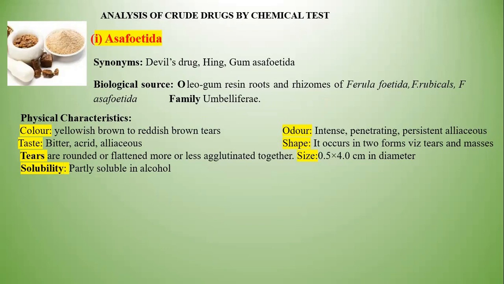Now, what are the physical properties? The color is yellowish brown to reddish brown. The odor is intense and persistent, alliaceous. The taste is bitter, acrid, alliaceous. It occurs in two forms, tears and masses. Tears are rounded, flattened, more or less agglutinated together. The size is about 0.5 to 0.4 centimeter in diameter. Solubility is partially soluble in alcohol.